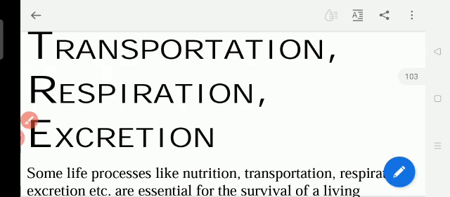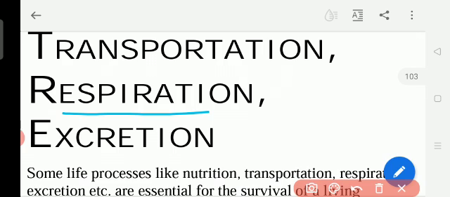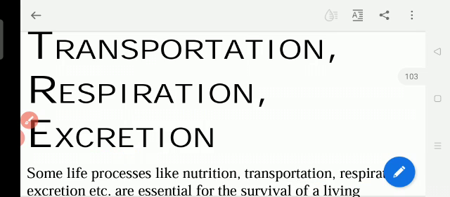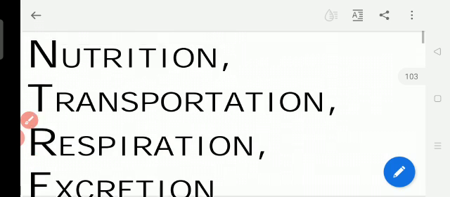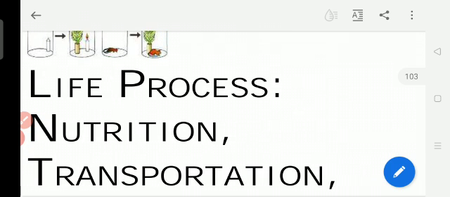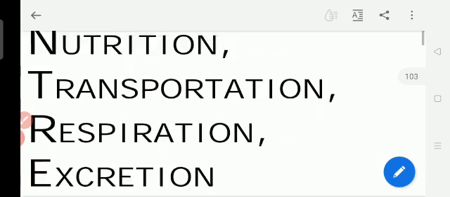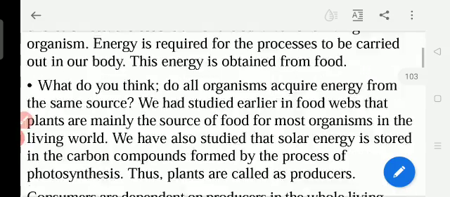And the next one is respiration. Respiration means what? Breathing, okay, so that oxygen. Then excretion means sending the waste products outside. So excretion, respiration, transportation, nutrition, all these are called life processes. All these life processes take place inside the body and in the cell. Okay, so about this we study here now.